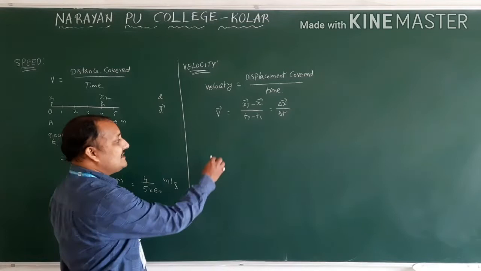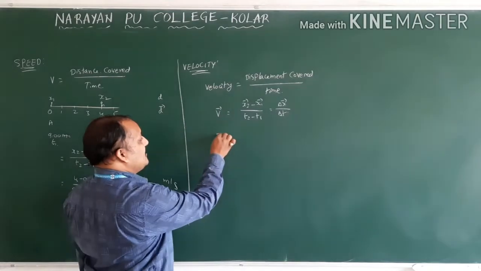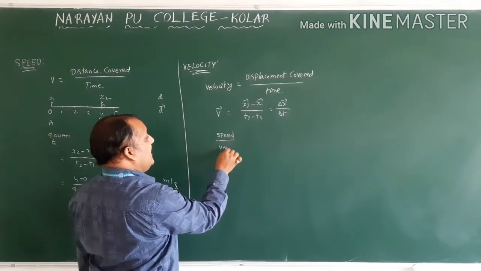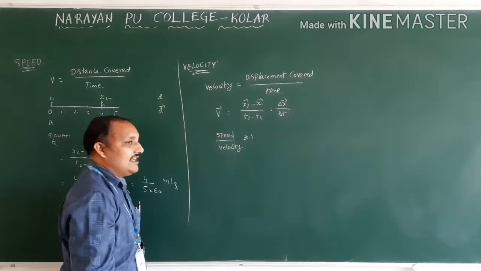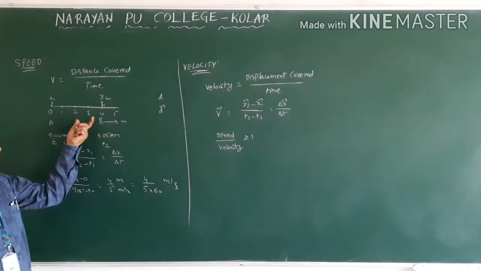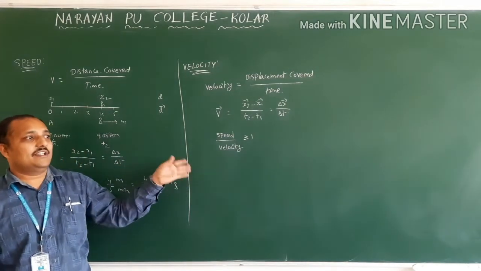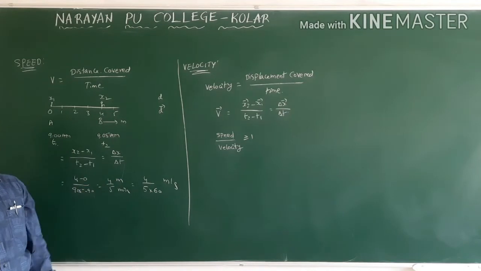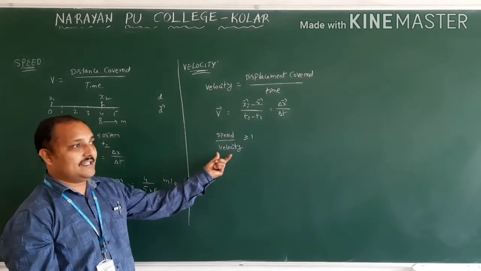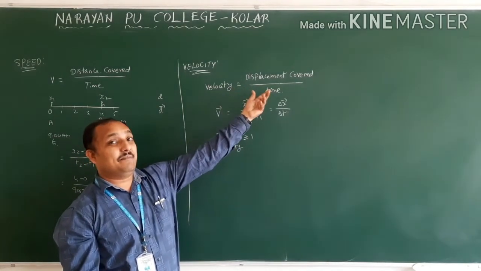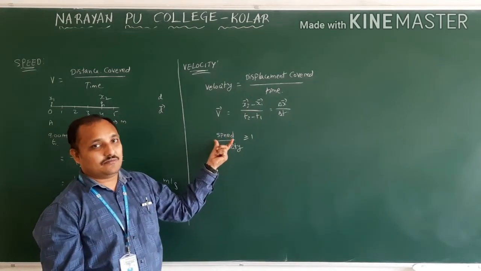Yesterday we wrote one formula: distance by displacement is always greater than or equal to 1. Now what will we write? Speed by velocity is always greater than or equal to 1. So for this example, you will get the same, but velocity, in what direction is it going? Speed means you don't want direction. Can we say speed is 0? We can't say speed is 0. Velocity can be 0. Why? Because displacement can be 0. Therefore, velocity can be 0. Speed cannot be 0. Okay.